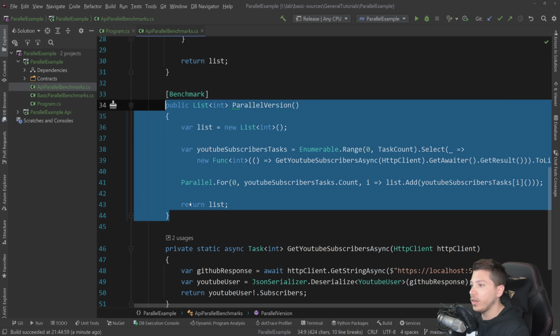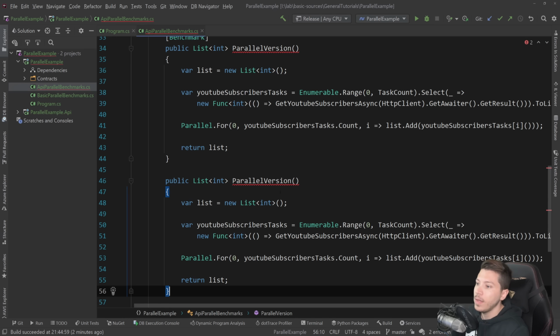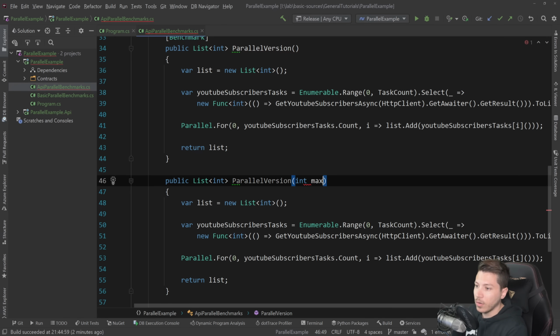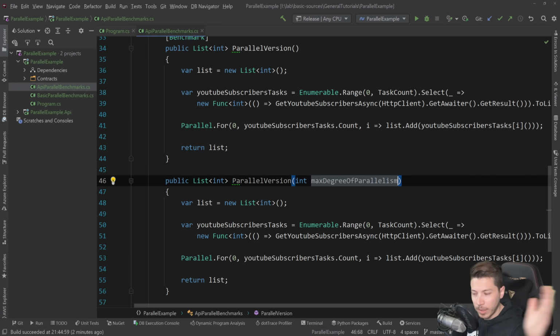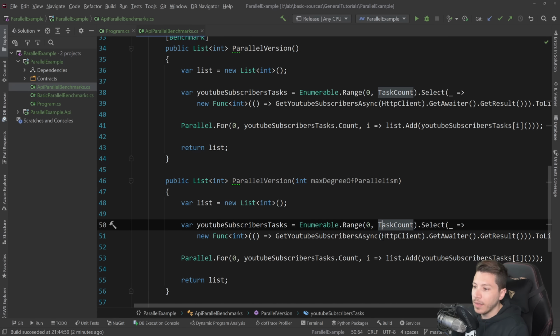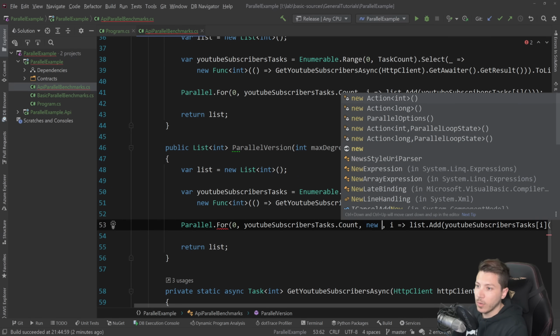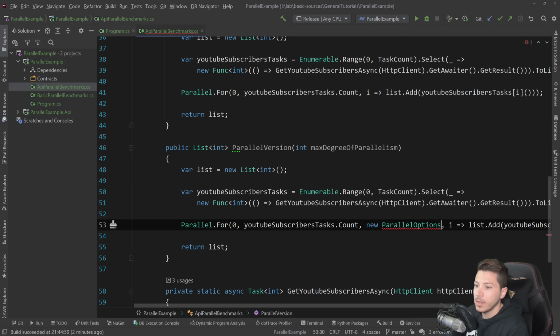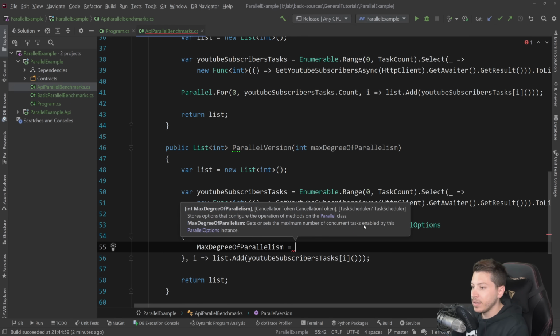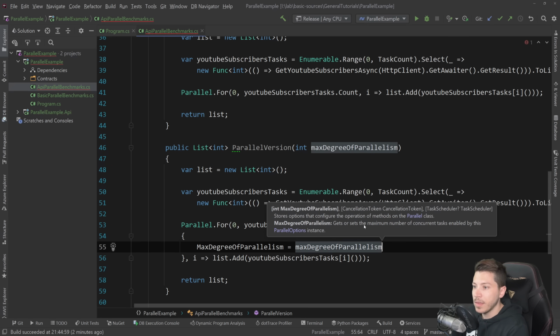So what I'm going to do here is copy that version here, and add a value here called max degree of parallelism. How parallel you want to be, basically. And then that's a value we can provide here in the For method. So I can say new ParallelOptions, and I can say MaxDegreeOfParallelism is the value provided.